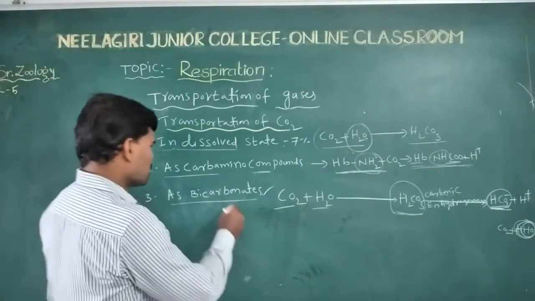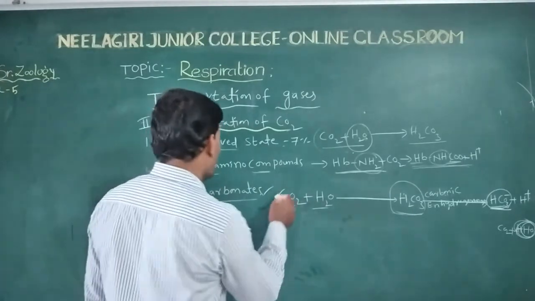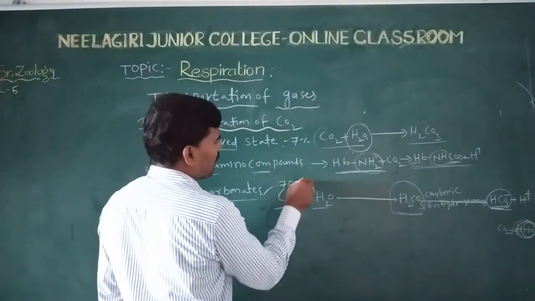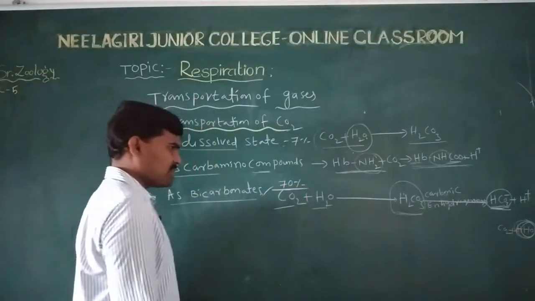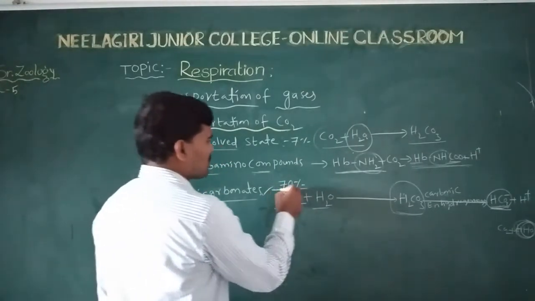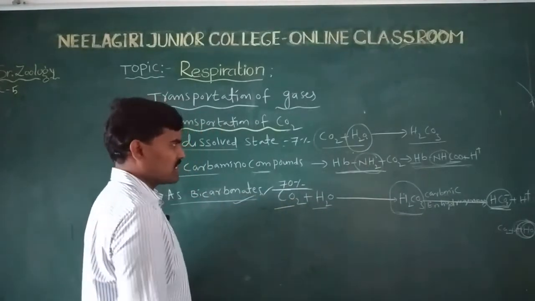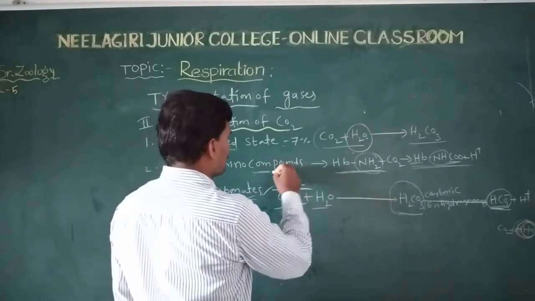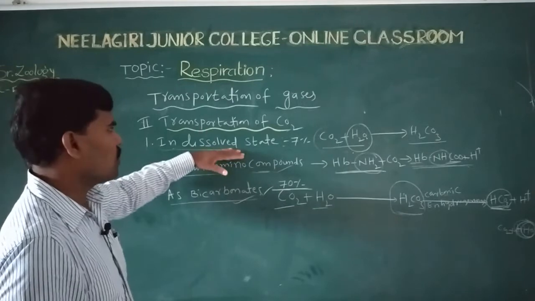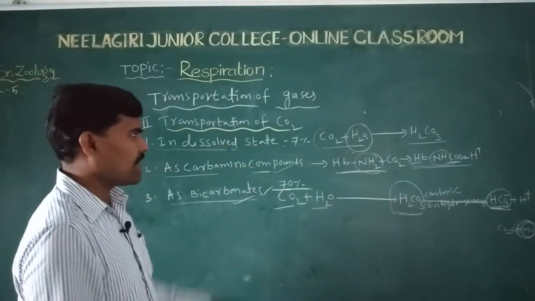Through the bicarbonate ions, there is the largest percentage of carbon dioxide transportation: 70%. Only 23 to 25% of carbon dioxide is transported through carbamino compounds, and only 5 to 7% through the dissolved state.